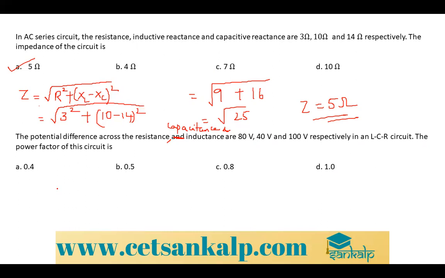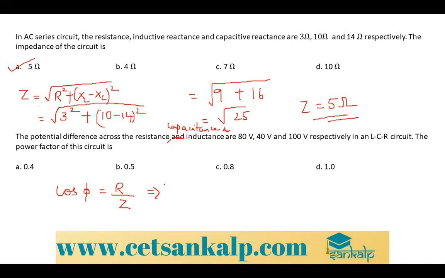Again, we have missed something here. The power factor: you have the formula for power factor, cos phi is equal to R divided by Z.